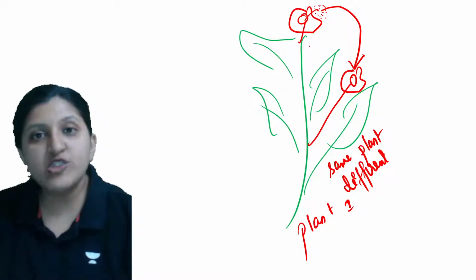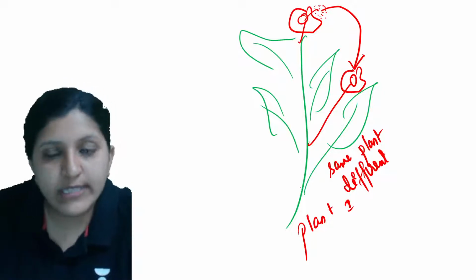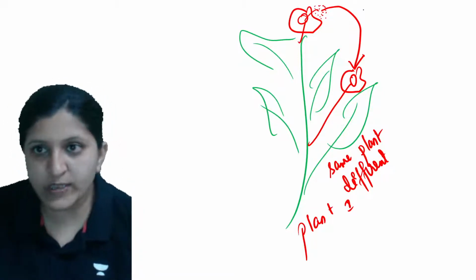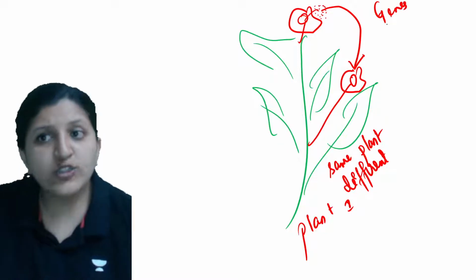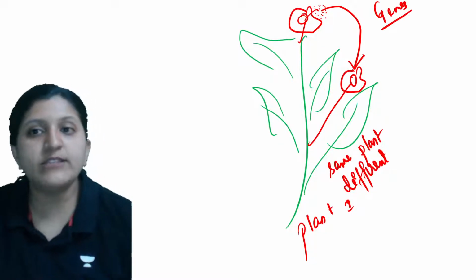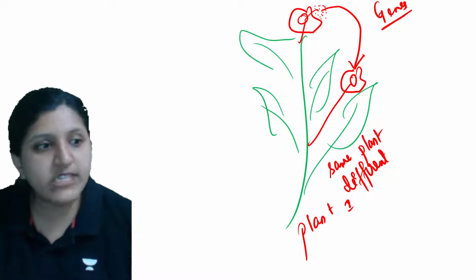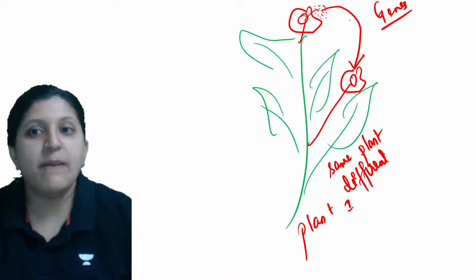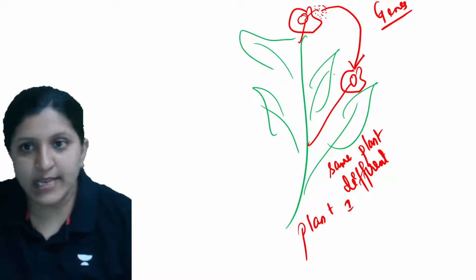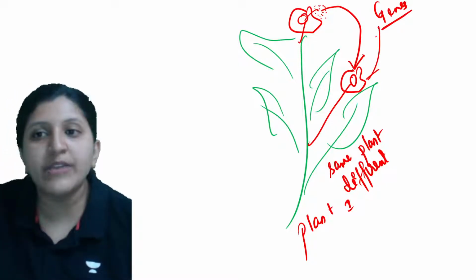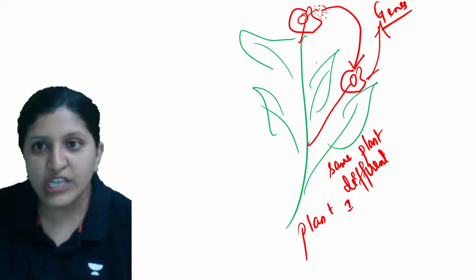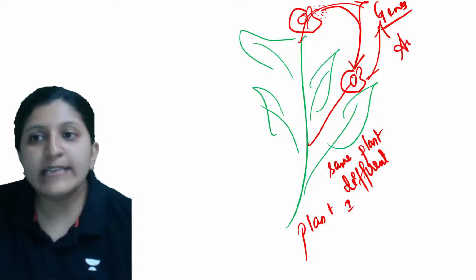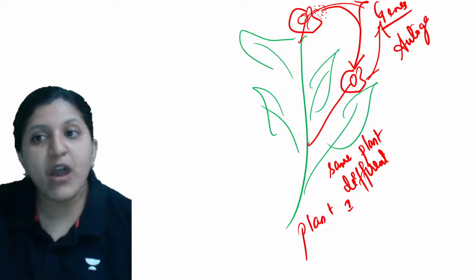What is genetic makeup here? So now this plant is having all the genes, same genes will be there. That means now this flower or this flower doesn't matter, genetically it is autogamy, but the transfer of pollen grain is occurring because this flower is also having the same type of genes, and this flower is also having the same type of genes. So in that case it is autogamy genetically.